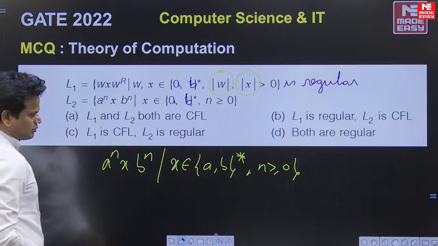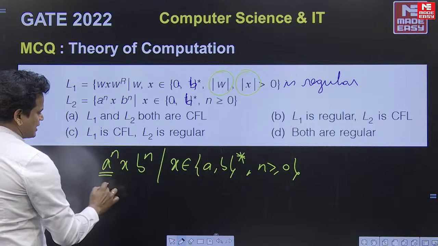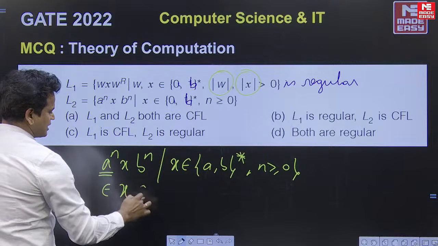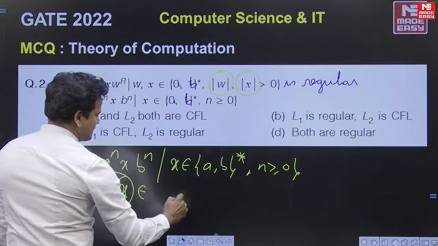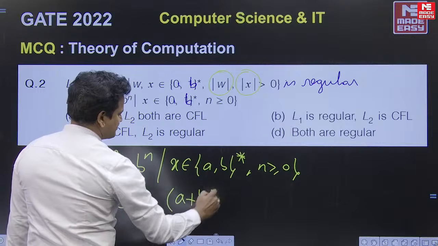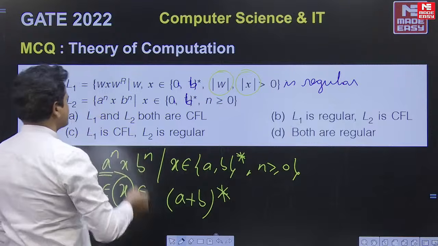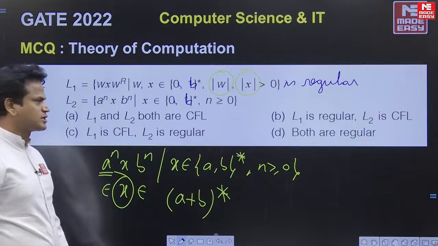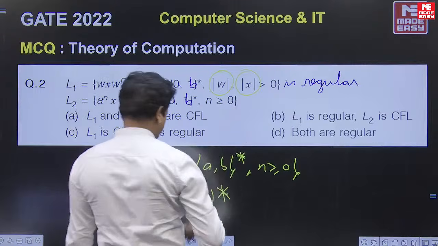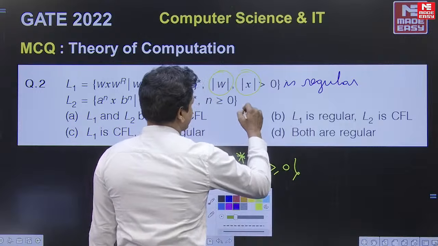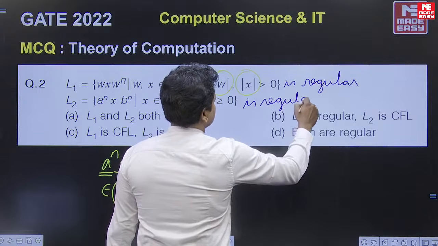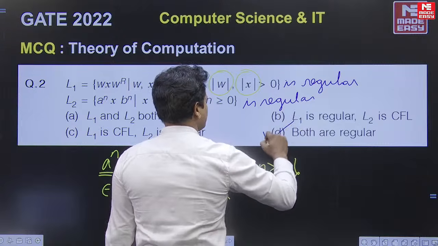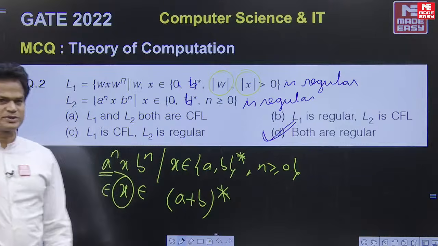Suppose n is 0, A power 0 is epsilon, B power 0 is epsilon, then x can be any combination of A and B. Simply it is (A+B)*. The expression for this L2 is (A+B)*, which is regular. So here L1 and L2 both are regular languages. This is the right option.